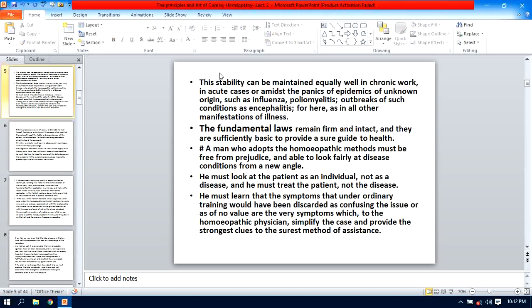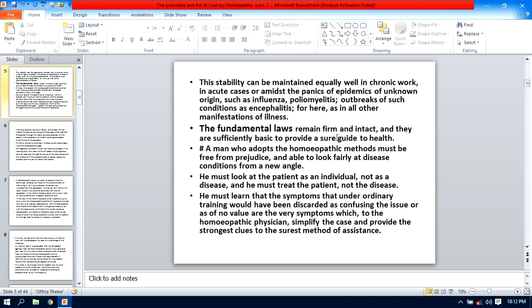In any condition, you have to maintain the stability and confidence. The fundamental laws remain firm and intact, and they are sufficiently basic to provide a sure guide to health.